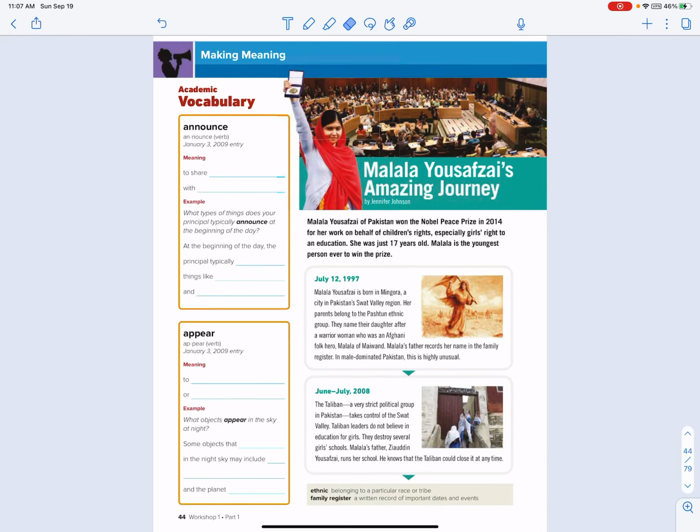Today we're going to do workbook pages 44 and 45. Our goal for today is to see how tracing the development of a central idea and details in a text can help us build deeper understanding. So we talked briefly about this in class, but we're going to begin talking about Malala Yousafzai and her amazing journey. So first, let's get started by doing our vocab words.